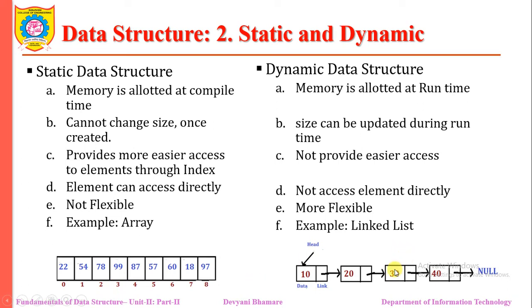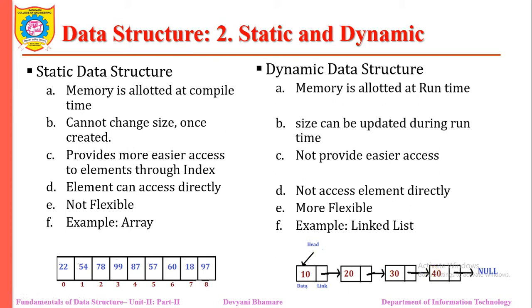But if I want to go for the third position, we need to start with the first, because it contains the data and the address of the next element. In that fashion, we have a chain of elements. The first node contains the address of the second node, the second node contains the address of the third node, and the third node contains the address of the fourth node. Now I can get the address 40 value over here.